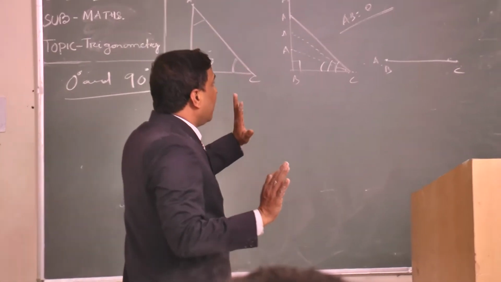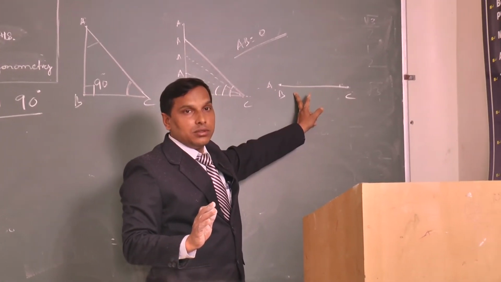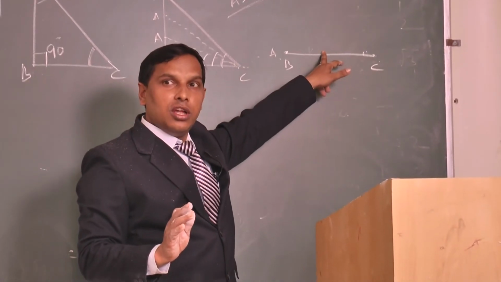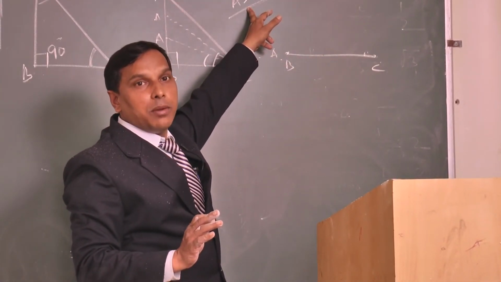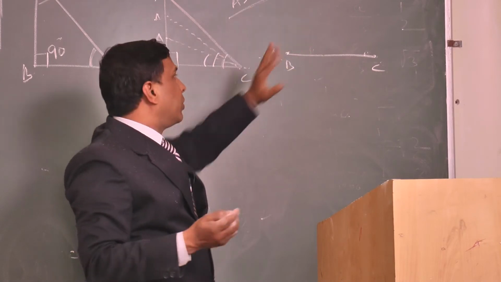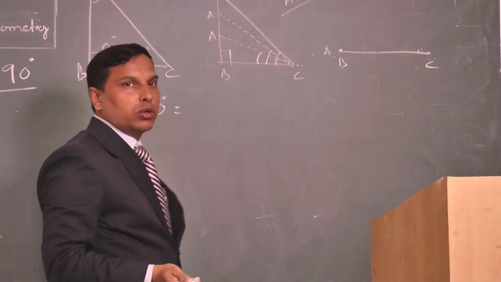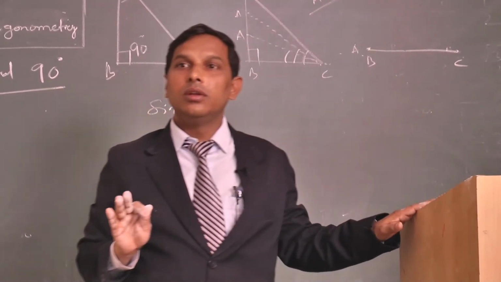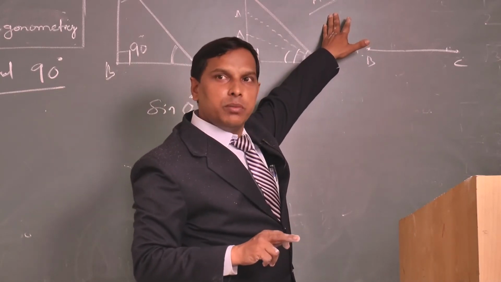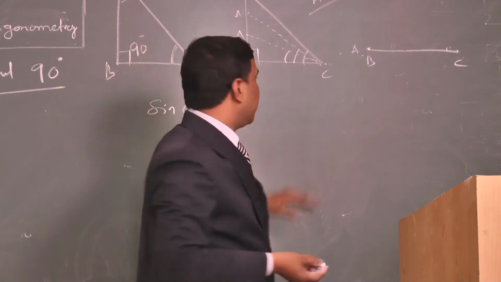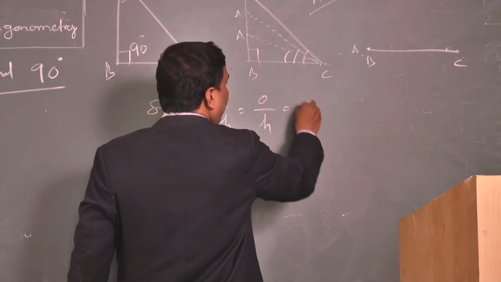Here you see angle A, side AB equal to side BC. If this is 1 unit, this is also 1 unit, and AB becomes 0. A becomes 0. Now you can tell me sine 0 degree. Sine is equal to P by H. Here your perpendicular P becomes 0. So sine is equal to P by H, that means 0 by 1 unit. How much? 0.